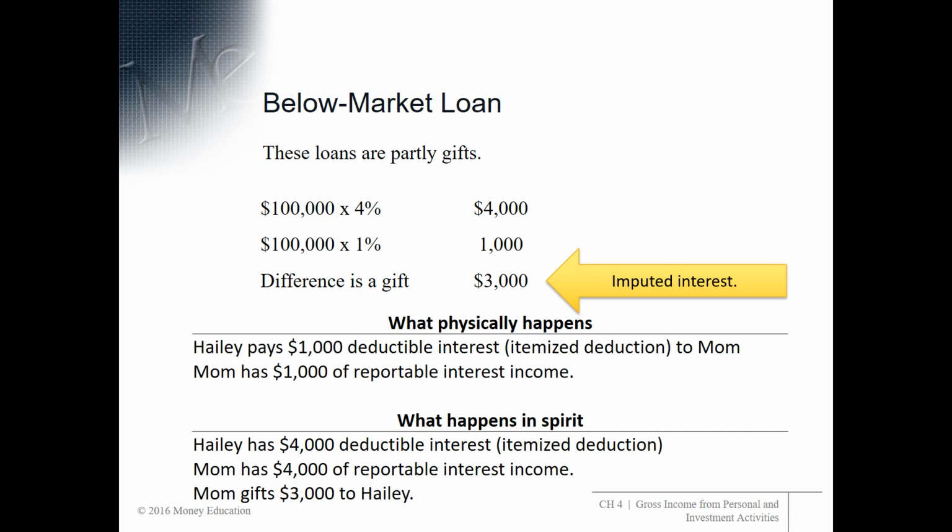So what physically is happening here is that Haley pays $1,000 deductible interest, which will be an itemized deduction if she can itemize, to Mom, and Mom has $1,000 of reportable interest. But here's what's happening in spirit, and the IRS likes to tax things in spirit. What really happens is that daughter Haley has $4,000 deductible interest, itemized deduction. Mom has $4,000 of reportable interest income, which of course she didn't get but $1,000, but she has to report the whole $4,000 because the difference of $3,000 really was a gift to Haley.